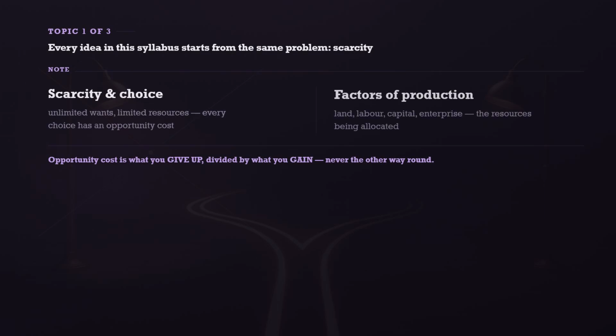Let's start with the single idea every other idea in economics is built on: scarcity. Every economic decision at every level comes back to the same starting point. Resources are scarce, so choosing one thing always means giving up another. And how economists study that trade-off and what resources actually go into producing anything at all are the 2 ideas built directly on top of it.